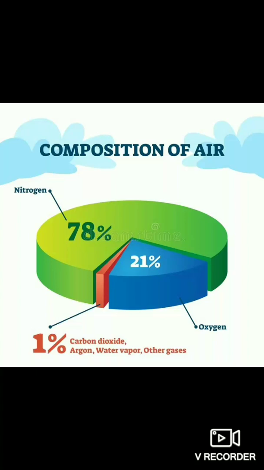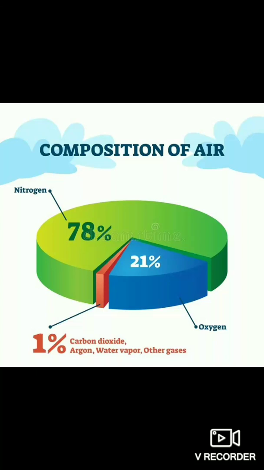Air is a mixture of many gases like nitrogen, oxygen and other gases like carbon dioxide, argon, neon, helium, and a few water vapor particles. This water vapor makes up just 1%. The composition of air you have to learn inside the chapter. You can find all the activities related to the composition of air inside the chapter.